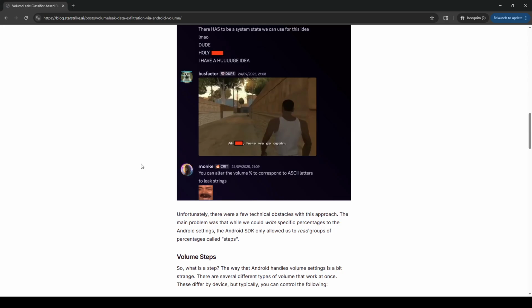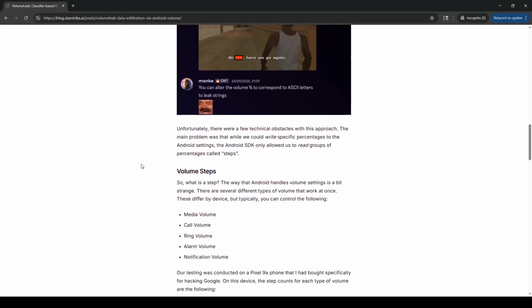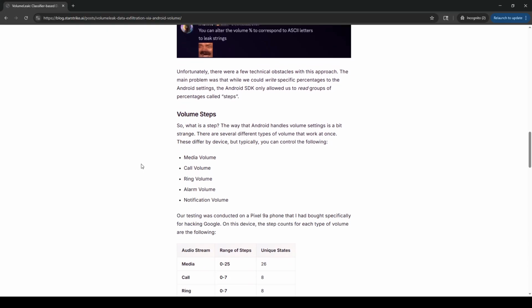Unfortunately, there were a few technical obstacles with this approach. The main problem was that while we could write specific percentages to the Android setting, the Android SDK only allowed us to read groups of percentages called steps. Oh, that sucks. So maybe you have to base whatever the step limit and code it to fit in. Oh, Lord. Volume steps. Here we go. So what is a step? The way that Android handles volume settings is a bit strange.